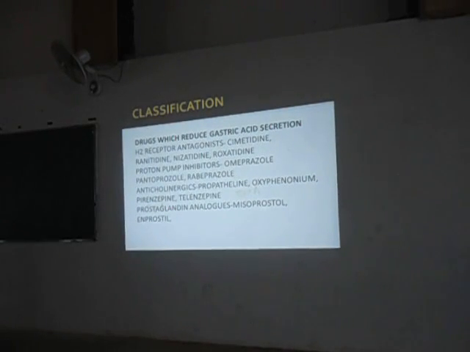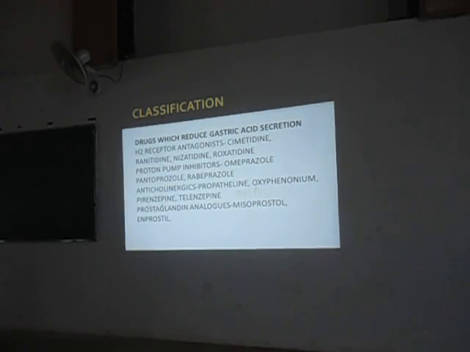H2 receptor blockers: we have cimetidine, ranitidine, famotidine, nizatidine, roxatidine, all these group of drugs. Then we have proton pump inhibitors. The proton pump inhibitors are omeprazole, pantoprazole, rabeprazole, and the newer one, elaprazole. All these things are there.